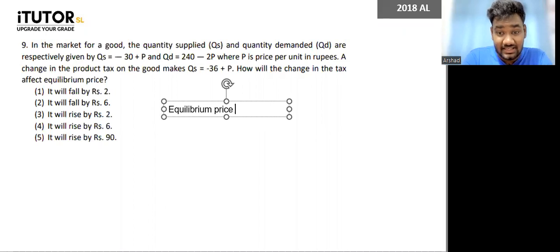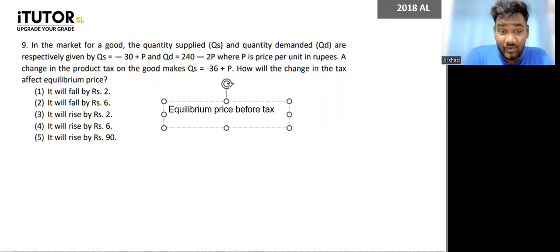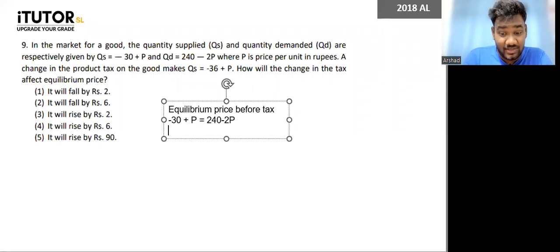Equilibrium price before tax. So you have to equate QS equals minus 30 plus P with QD, so minus 30 plus P should be equal to 240 minus 2P. How much do you get as equilibrium price, guys? You get 90.